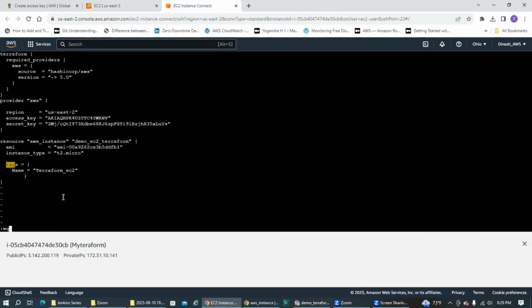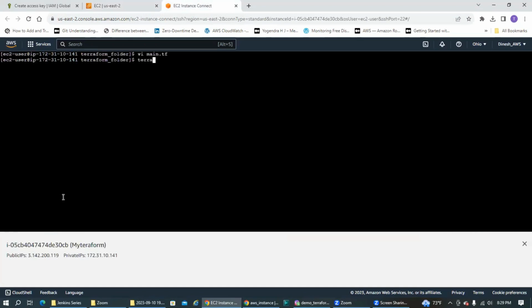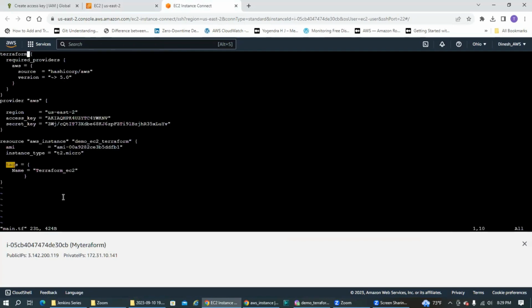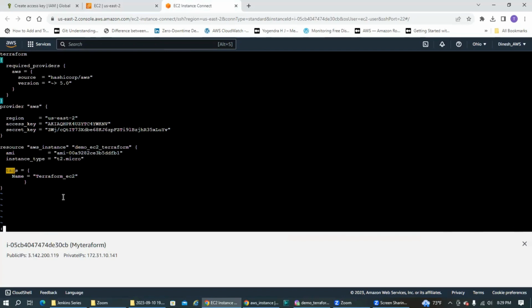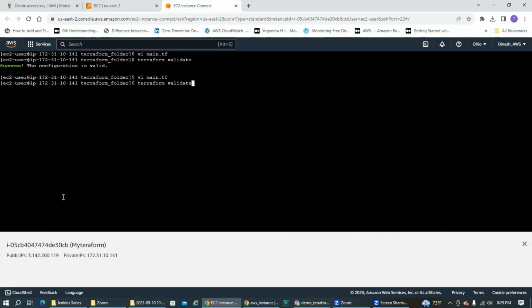Let's now validate this. There is a command called terraform validate. If there is any syntax error, it will populate that, so don't worry from that perspective. It now gives success. For example, let's make a slight modification. What I'm doing is going here and changing it like this. Let's see if it works.